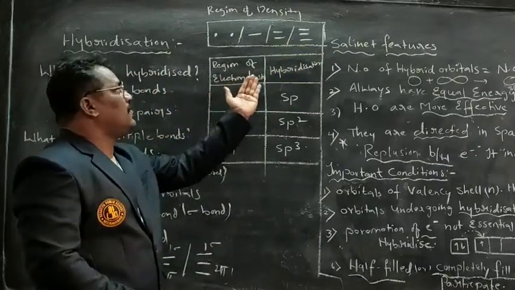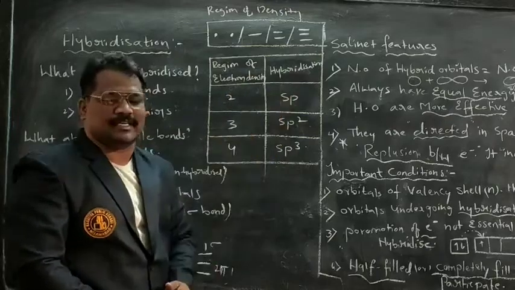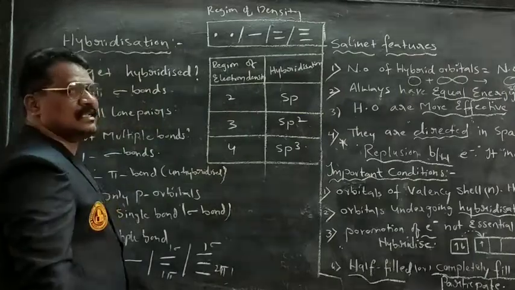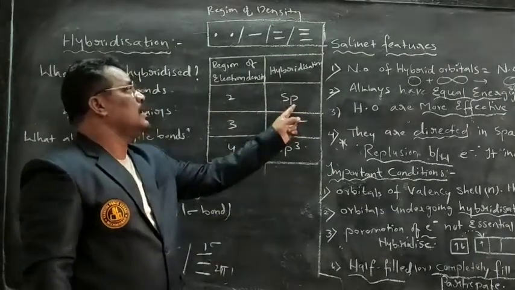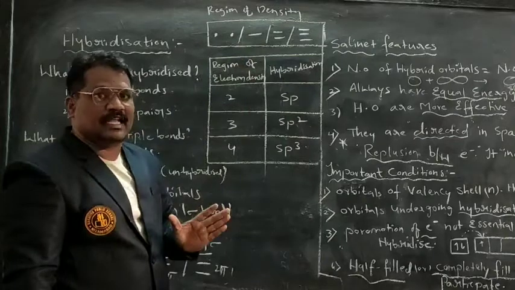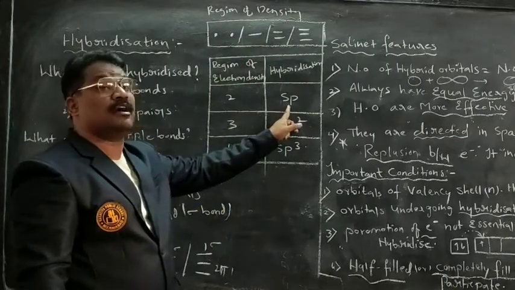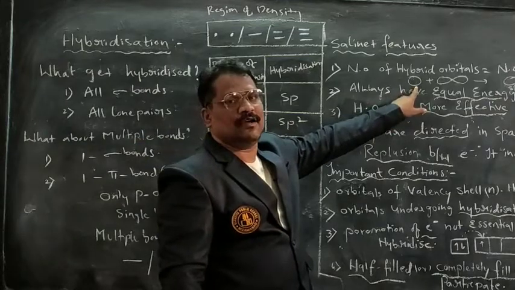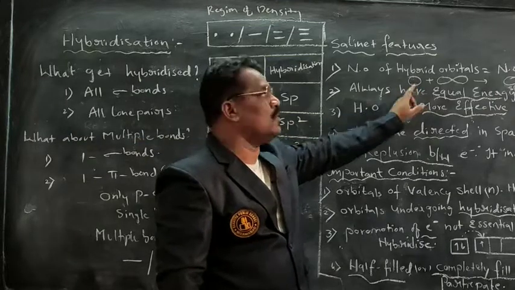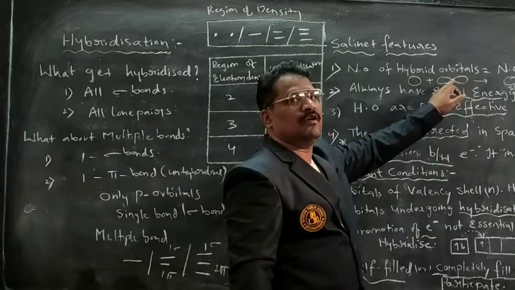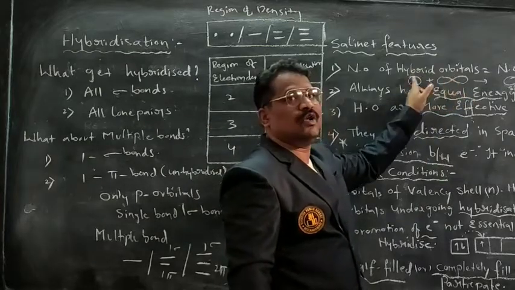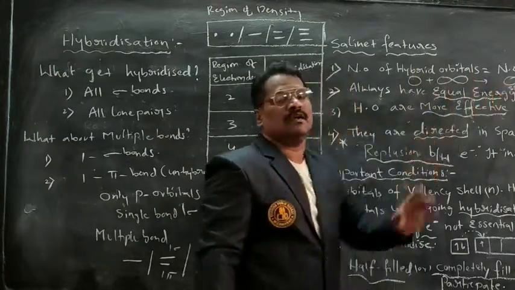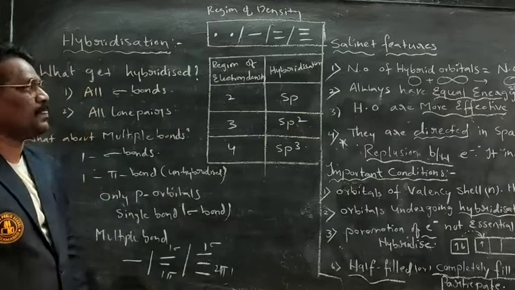Now coming to the region of electron density and hybridization. If two orbitals or two lone pairs are participating, then it is called two regions of electron density, and it forms hybrid orbitals called sp. See here, I have taken a spherical shaped s orbital and a dumbbell shaped p orbital. Two electron pairs will form, therefore two bonds or two hybrid orbitals will get formed.